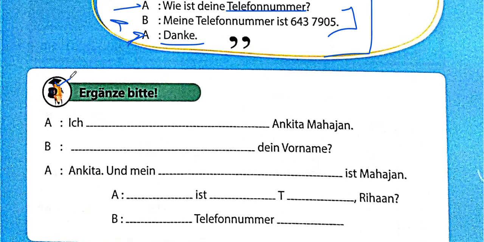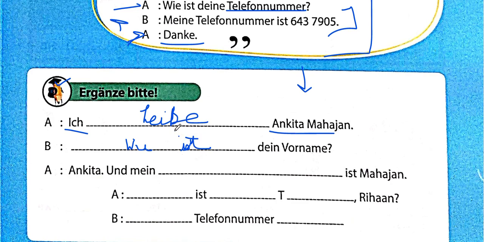Now we have Ergänze bitte. Ergänze means please fill in the blanks. So A says, Ich dash Ankita Mahajan. Ankita Mahajan, I can see, is a name. They have given Ich, so this will probably be with heiße. So Ich heiße Ankita Mahajan. Next, B says dash dein Vorname. This is a question, so we'll write Wie ist dein Vorname. We can also use Was here.